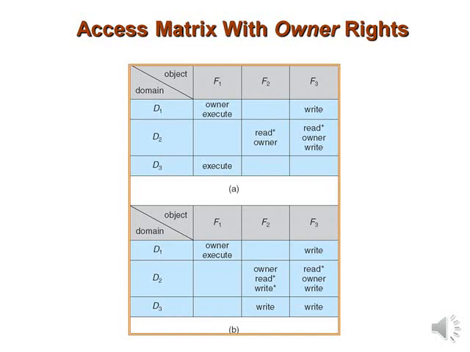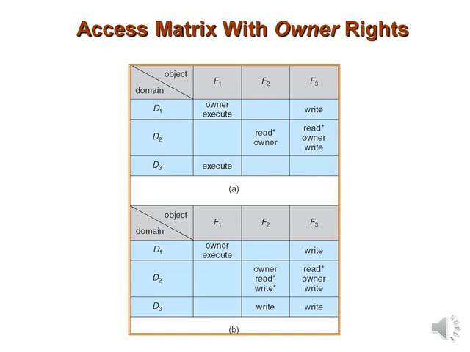So for example, just look into the figure. Domain d1 is the owner of f1, and thus can add and delete any valid right in the column f1. Similarly, domain d2 is the owner of f2 and f3, and thus can add and remove any valid right within these two columns.